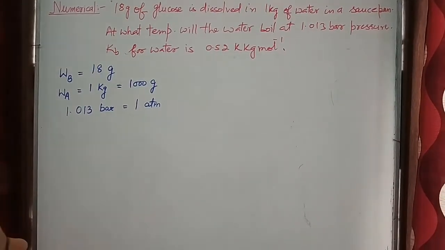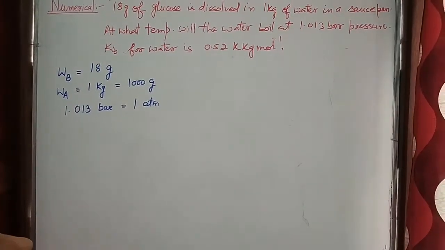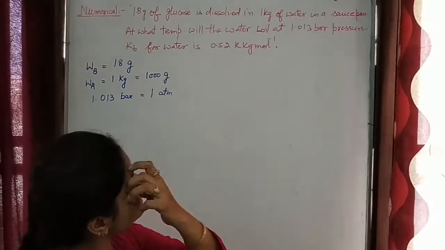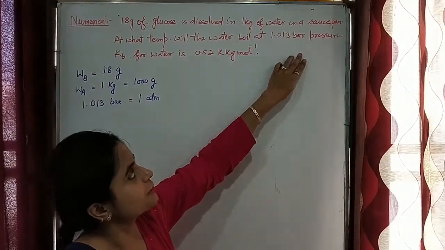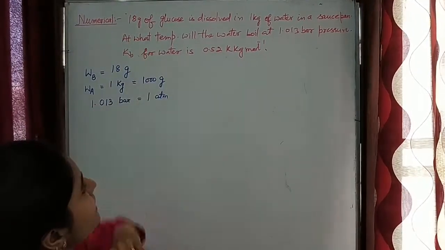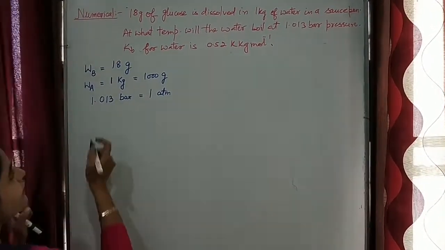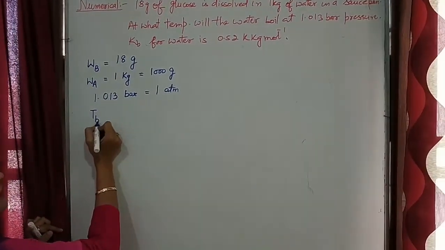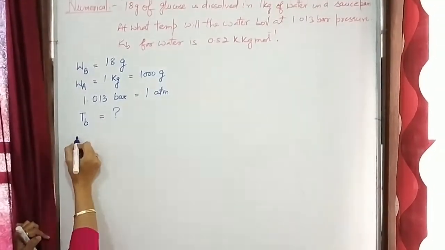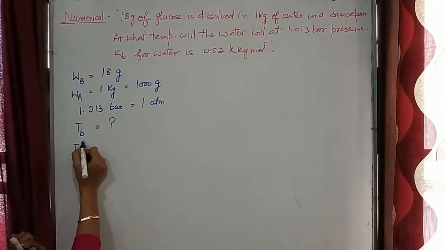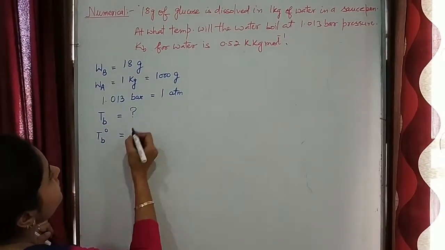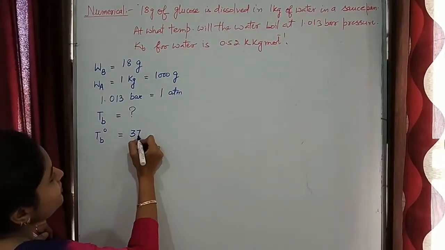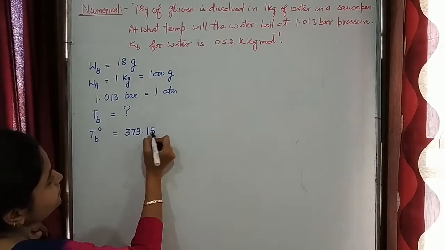So the question is, at what temperature will the water boil at 1.013 bar pressure if glucose is added to it? That means we have to find out TB, and we know that TB naught, that is the boiling point of water, is fixed. If it is in Kelvin, then 373.15 Kelvin.